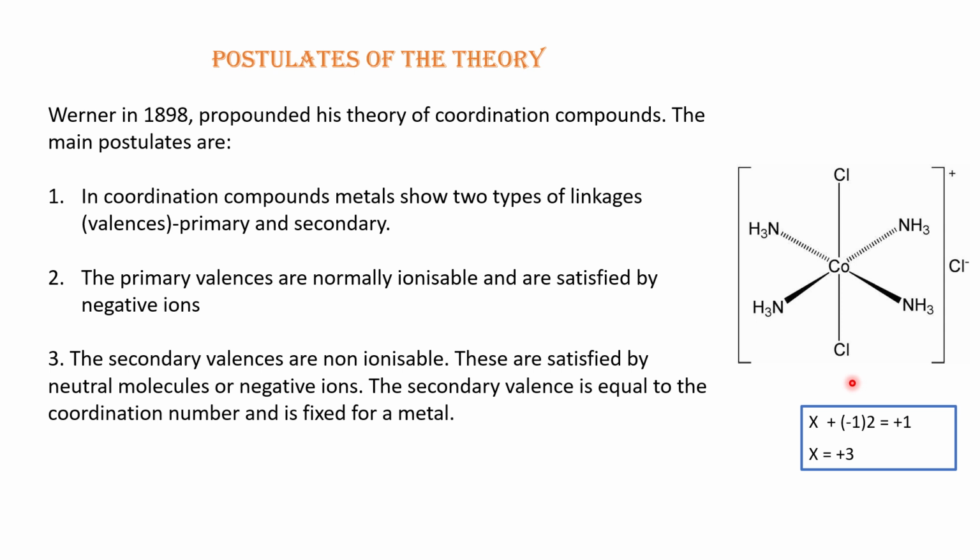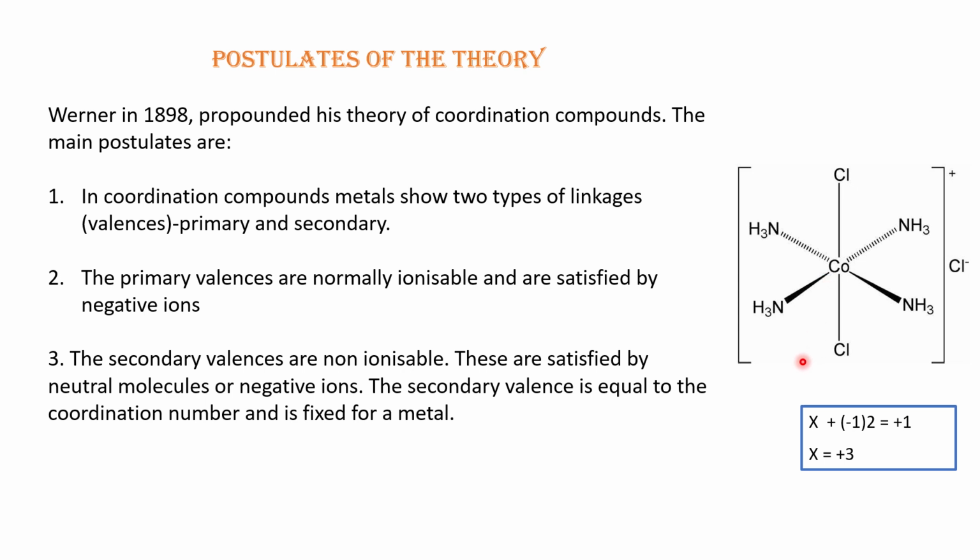Here you can see the transition metal cobalt is coordinated with 4 ammonia ligands and 2 chloride ligands through coordination bonds, and another chloride is outside the coordination sphere, having an ionic interaction with the cobalt ion.